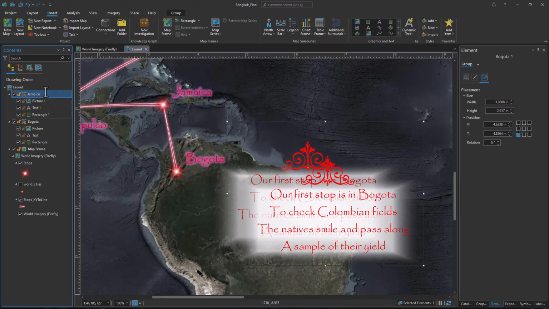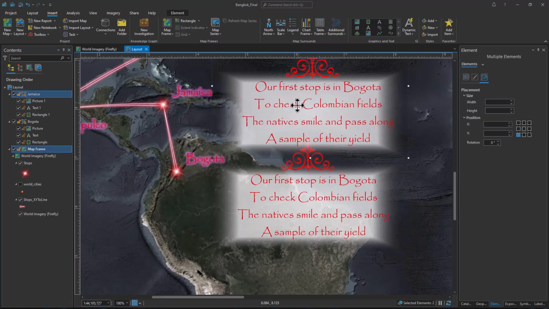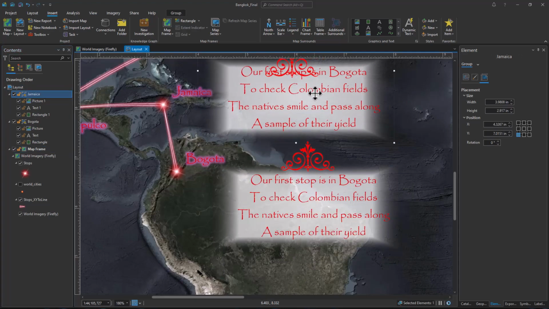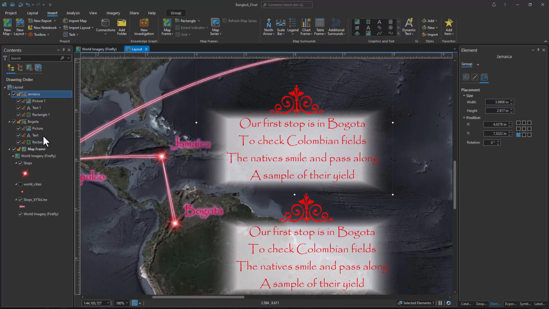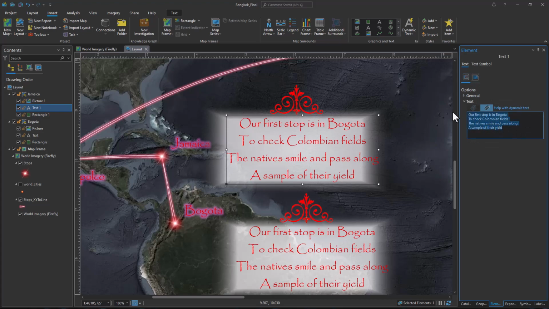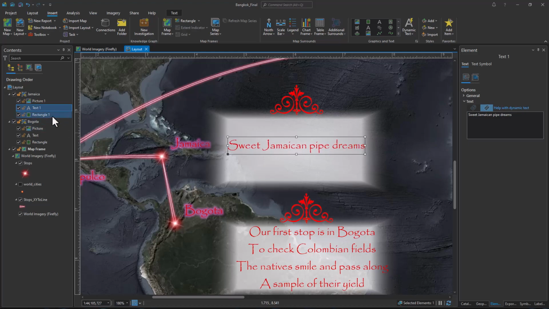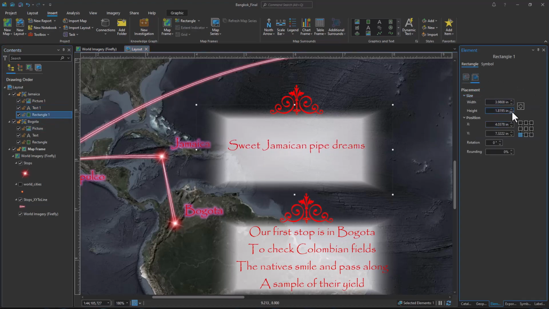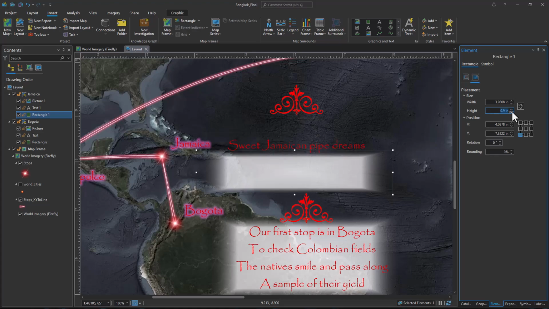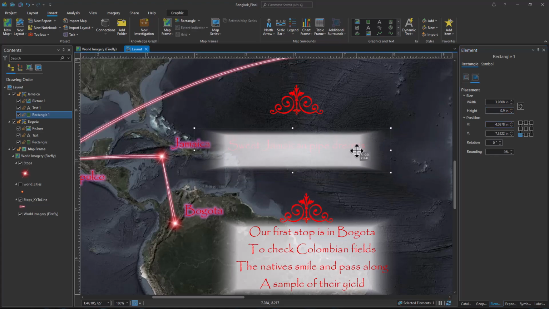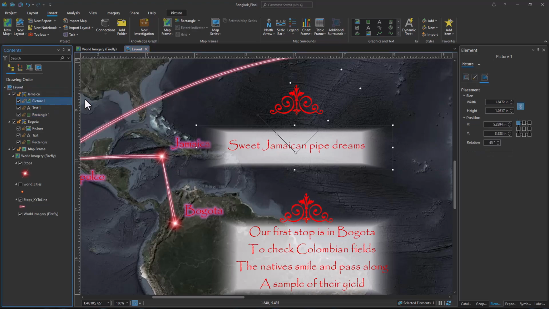Change the name. Our next stop is Jamaica. Let's move that up by Jamaica. And I have the song lyrics in a Word document right next to me, so I just copy and paste from there. And just one line in Jamaica, so now just get into our pieces and parts of our rectangle, and can make that fit.